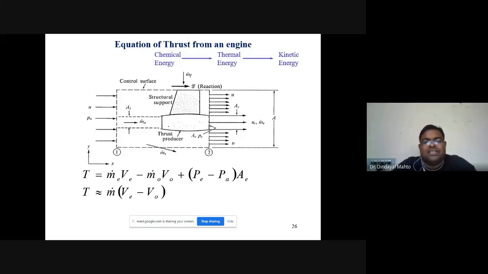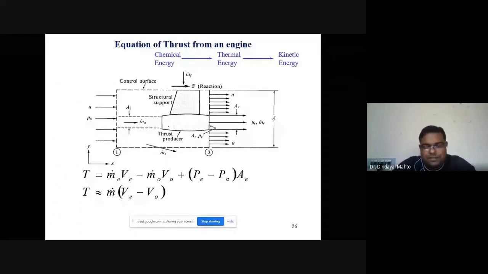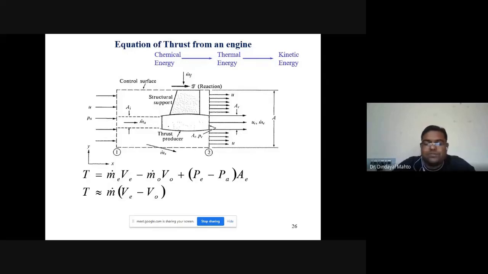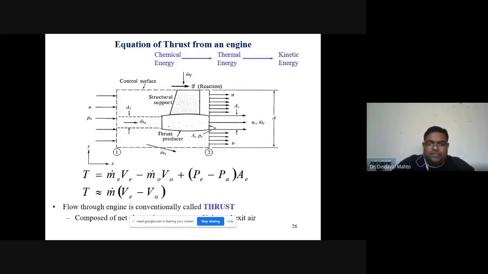The fuel-to-air ratio is negligibly small, it is 0.002, so it can be neglected. So we can say approximately most of the mass flow rate contribution is due to the air which is entering at the entry. So m dot E is also m dot A or m dot 0. So we can say the final expression is thrust is equal to mass flow rate of air times the change in velocity. Change in means velocity of jet minus velocity of air at entry. This gives us the thrust.